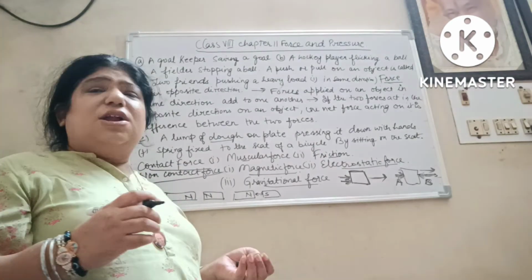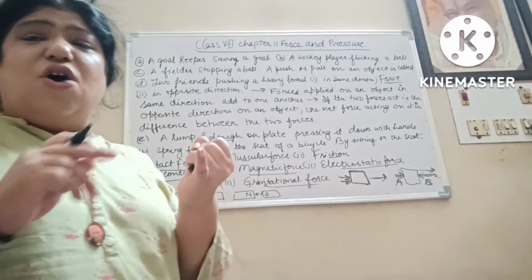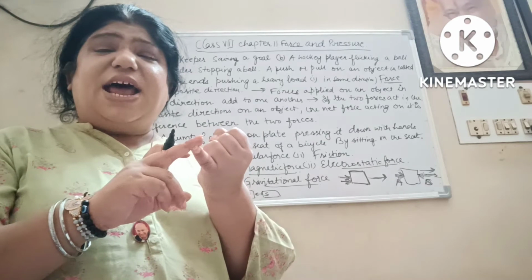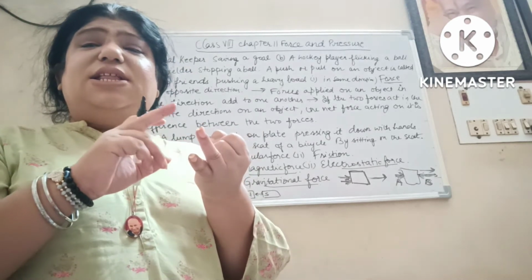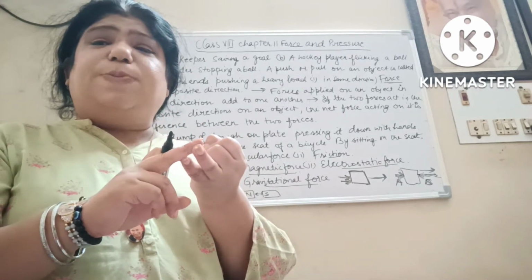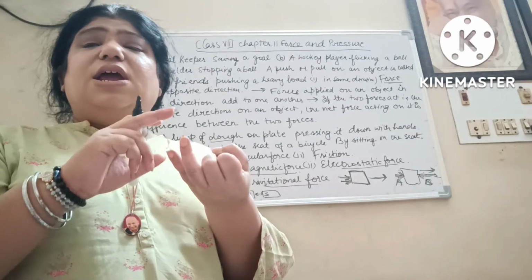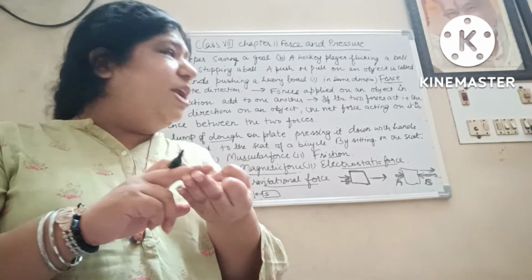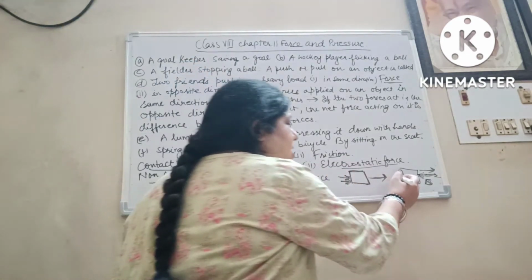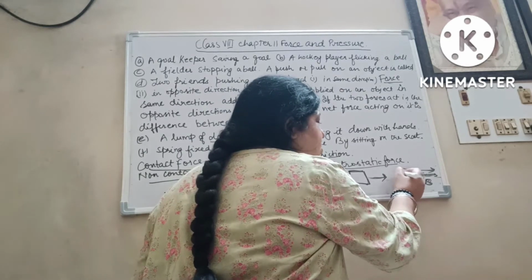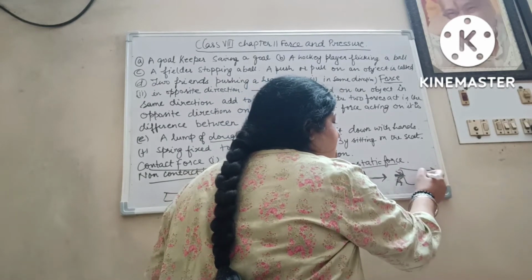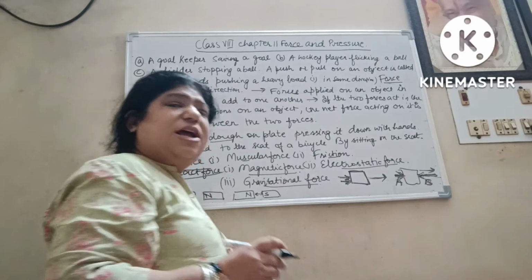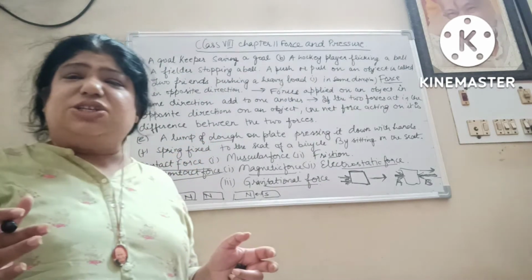Now what observations have we got? Force can change the direction, increase the speed of the motion, or stop the object. If both are applying force in opposite directions and both forces are the same, then the object will remain stationary.